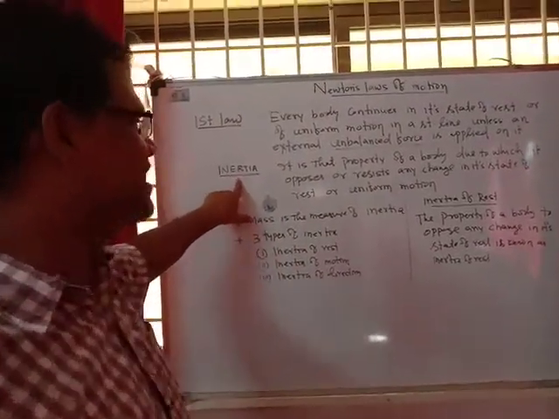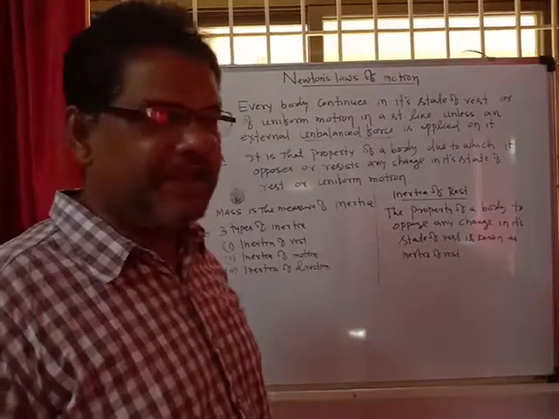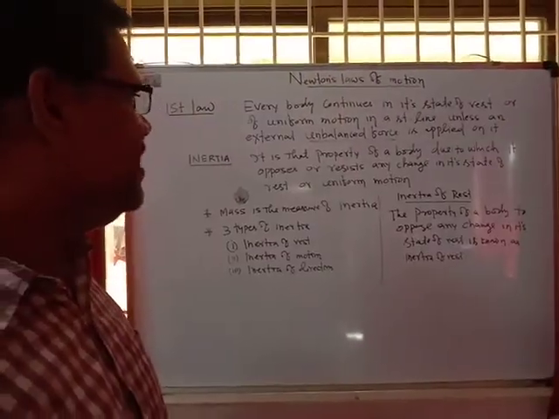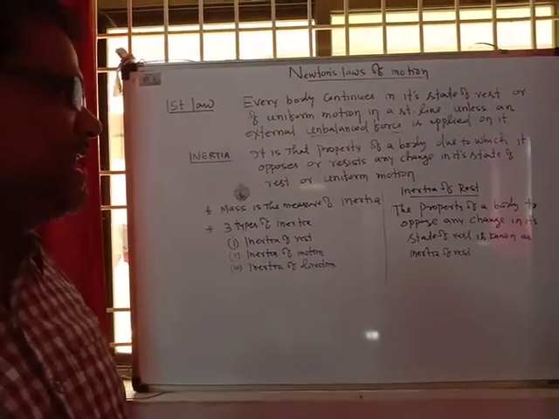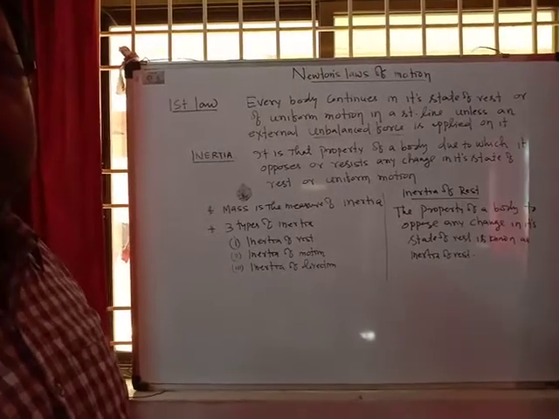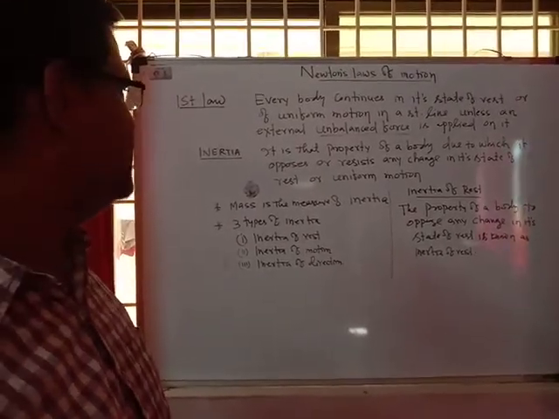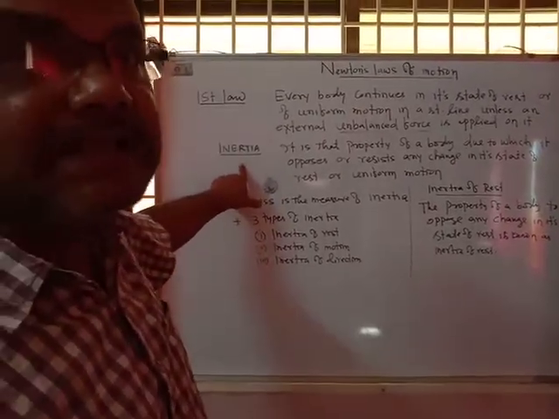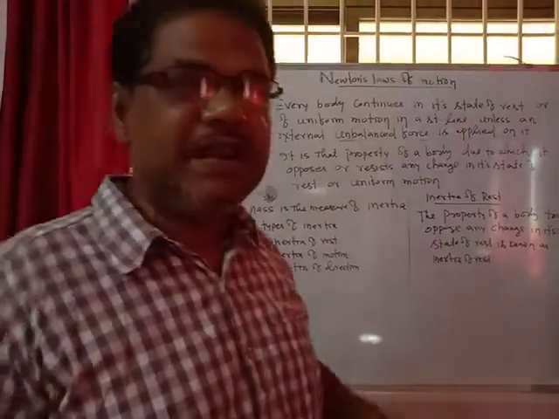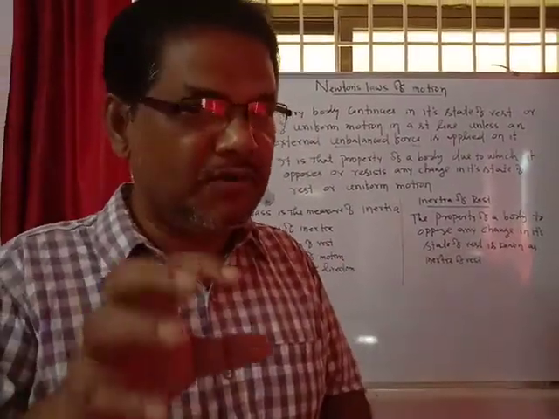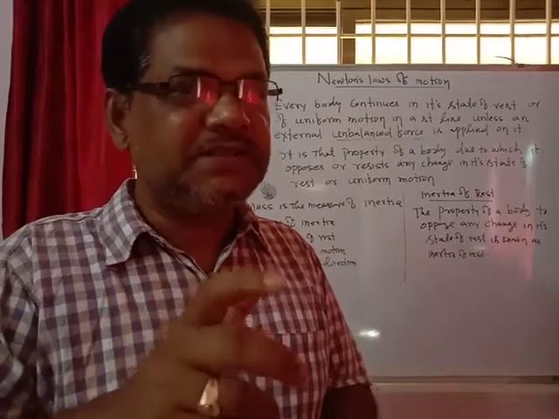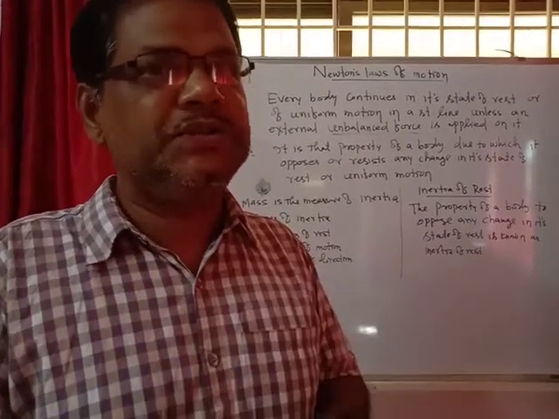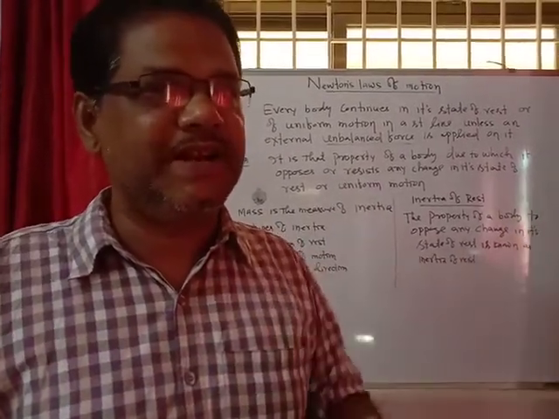So what is inertia? It is that property of a body due to which it opposes or resists any change in its state of rest or uniform motion. It is the tendency of opposition offered by the object to change its state of rest or its state of motion in a straight line.